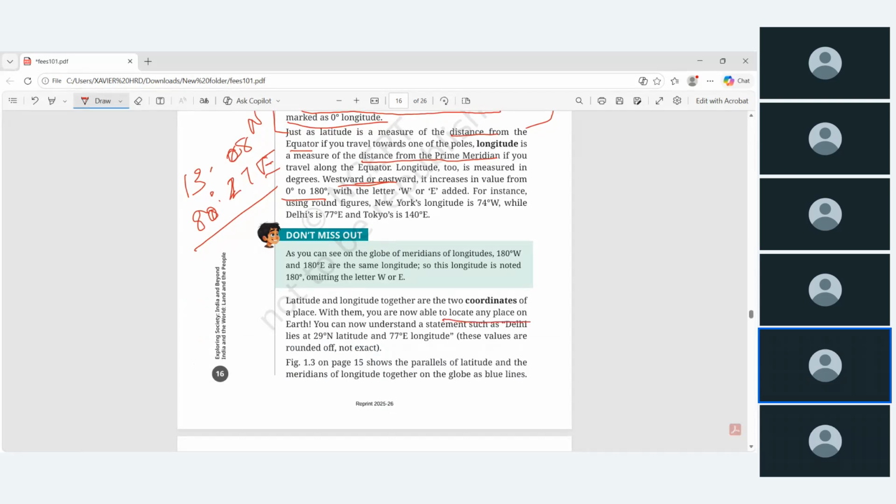Suppose this is one of the latitude lines, called 13.08, and one longitude line comes like this. This longitude is 80.27 east. These two lines intersect at one point.